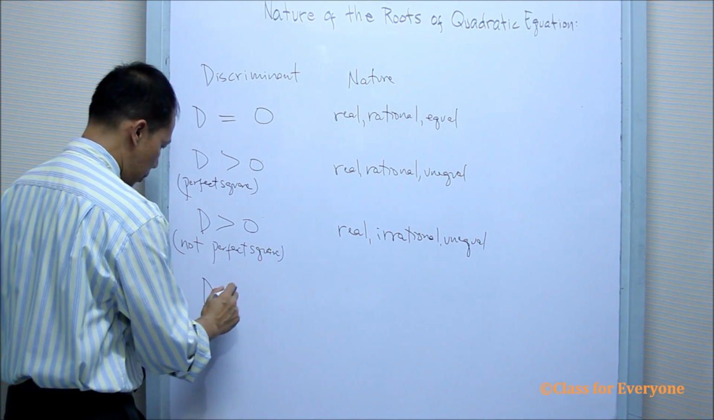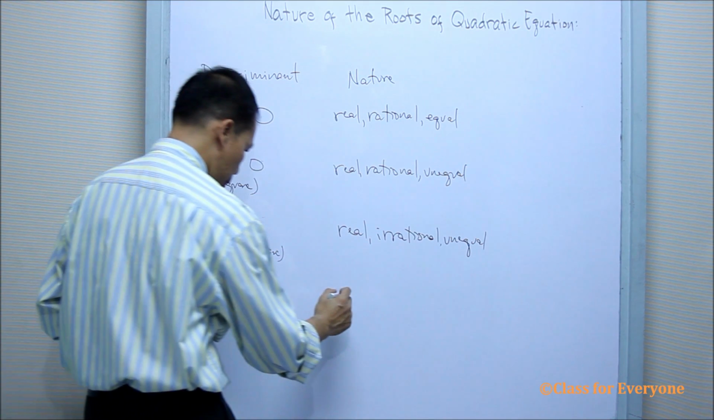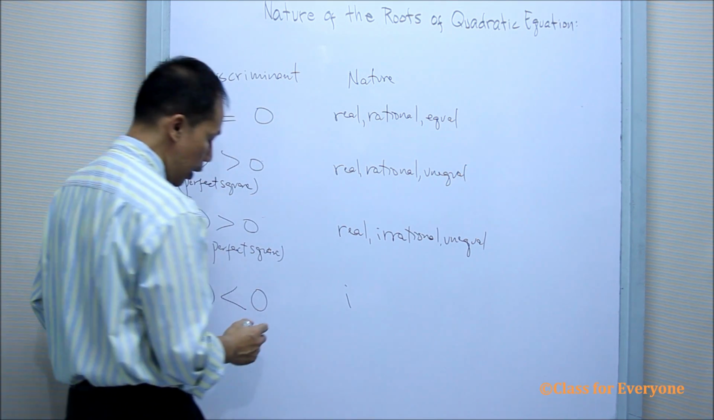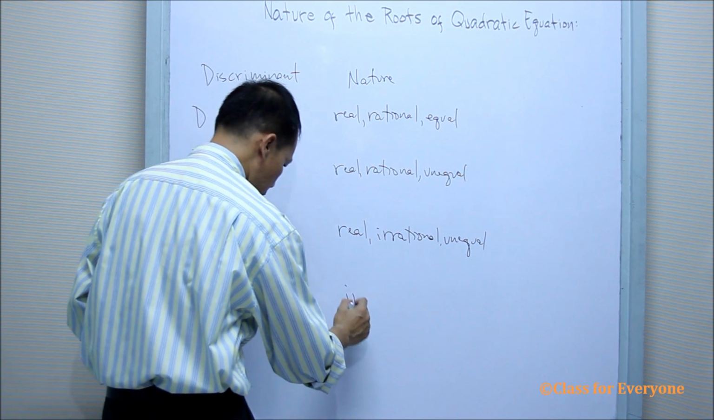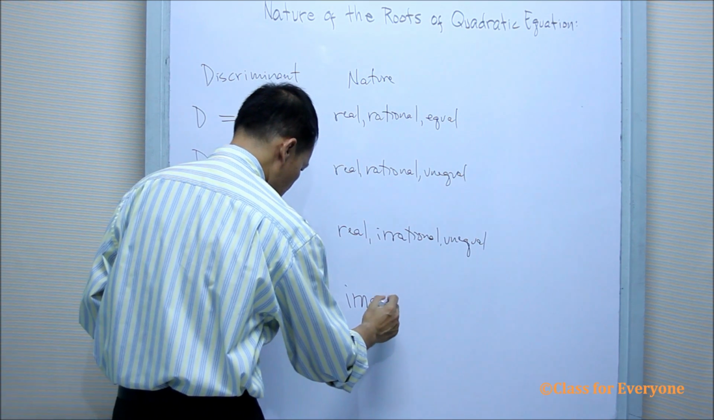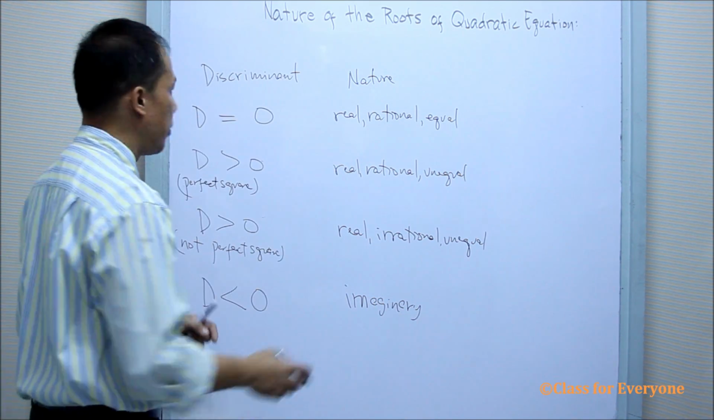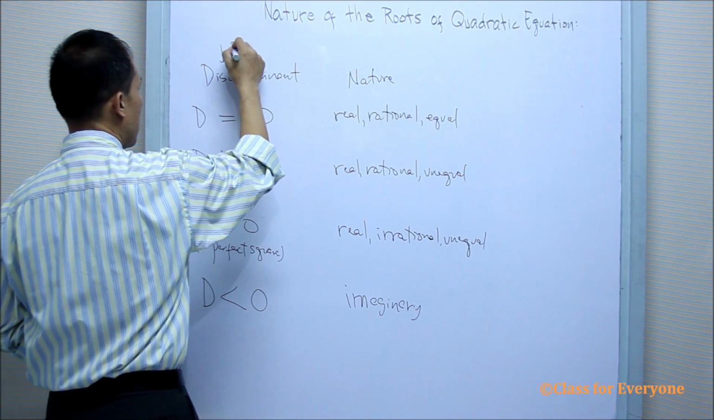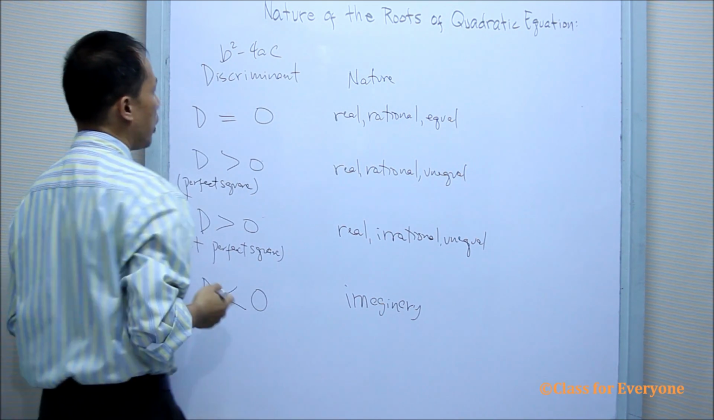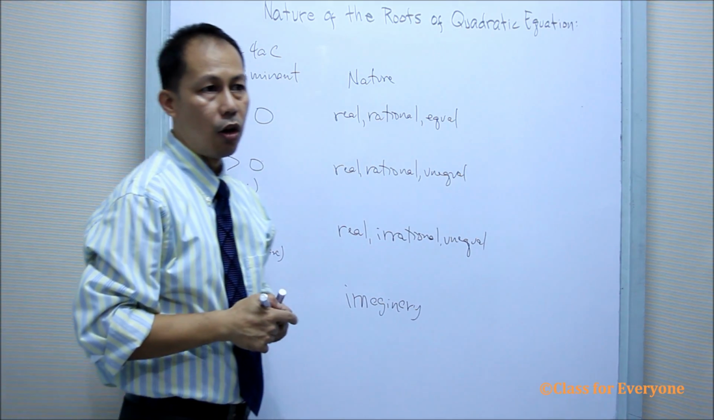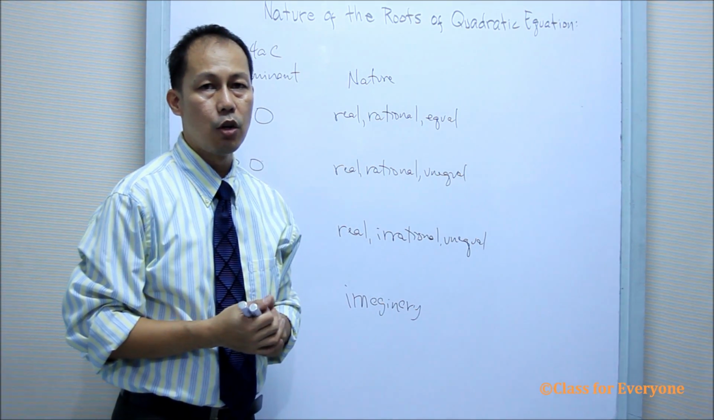And if the discriminant is less than 0, then the nature of the roots will be imaginary. Of course, when we talk about the discriminant, it is b squared minus 4ac, which is the radicand of the quadratic formula.